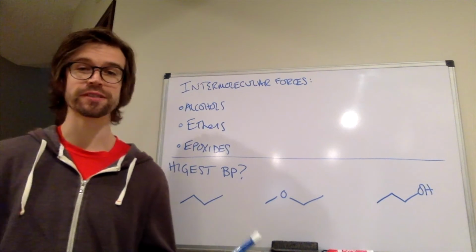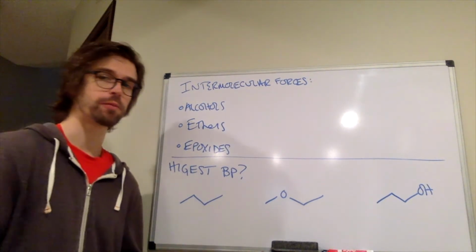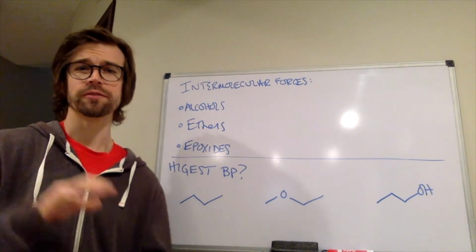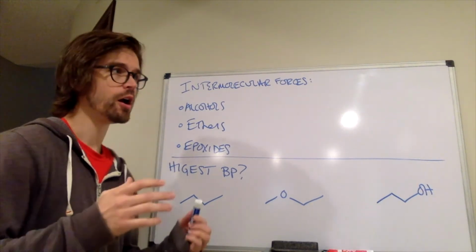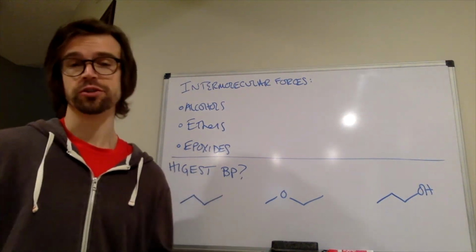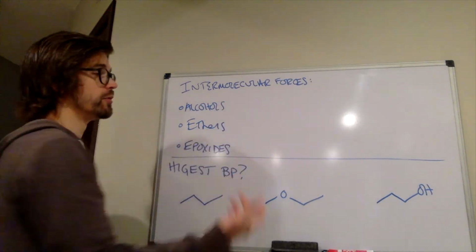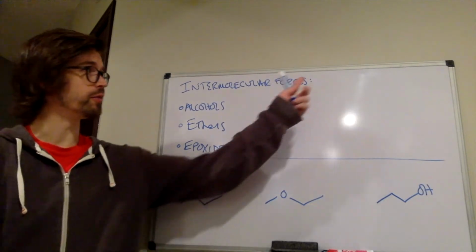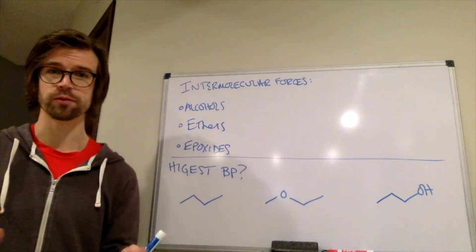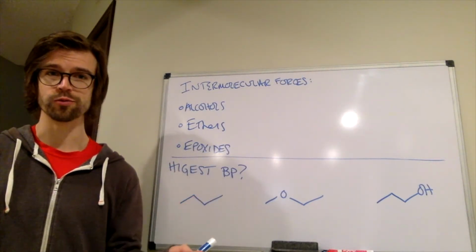All right, so we're going to talk about the physical properties of alcohols, ethers, and epoxides. We're talking about boiling point, melting point, solubility, those types of things. That is often determined by their intermolecular forces. So first of all, pause the video and write up the 3 types of intermolecular forces that you know about.